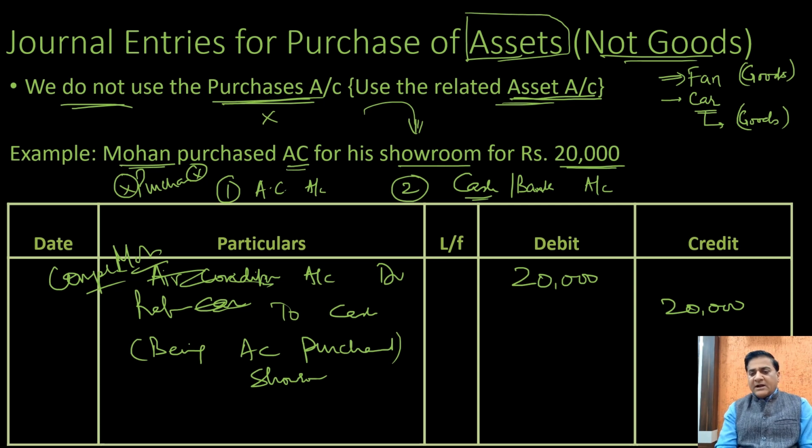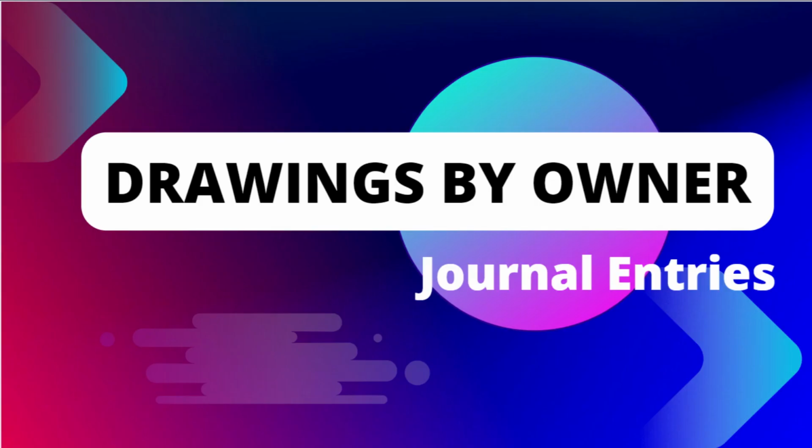Land, building, plant, machinery, all these are the assets which are purchased by a businessman to be used in his business. For all these accounts, you would not mention the name purchase account, but it would be the related asset account. Hope this is clear. The next one.